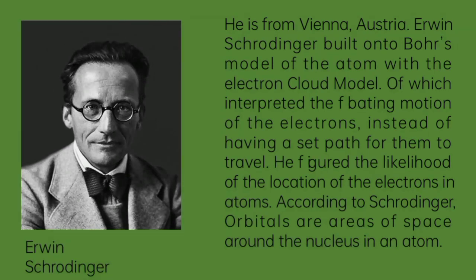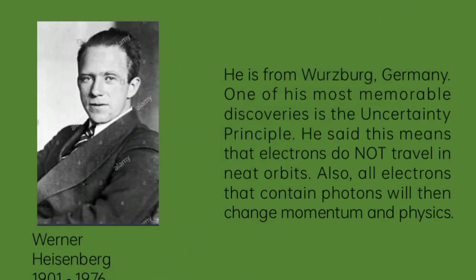And the last scientist was Werner Heisenberg. He was from Würzburg, Germany. One of his most memorable discoveries is the uncertainty principle. He said this means the electrons do not travel in neat orbits. Also, all electrons that contain photons will then change momentum and physics.